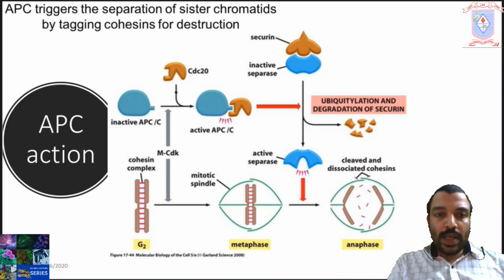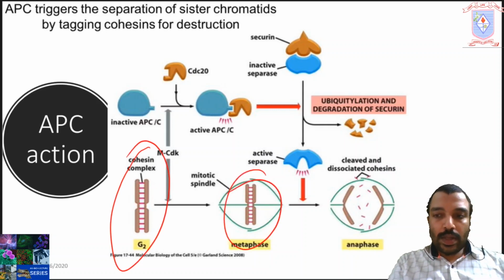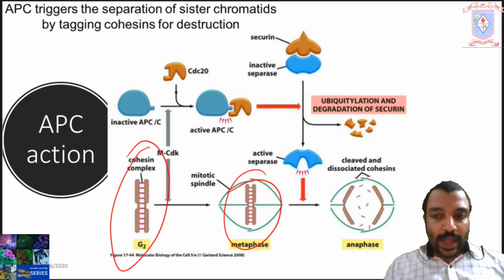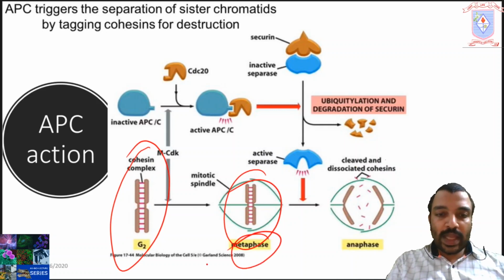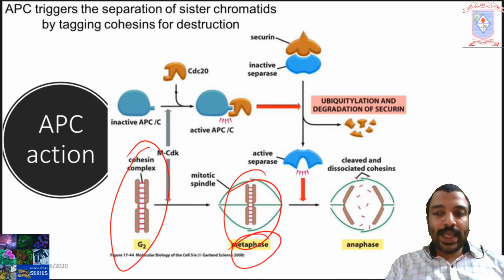In this picture, even in the metaphase stage, you can see the cohesive attachments, but actually it is not the case. It will not be present throughout the chromosome, and the majority of cohesin will be removed in prophase itself.